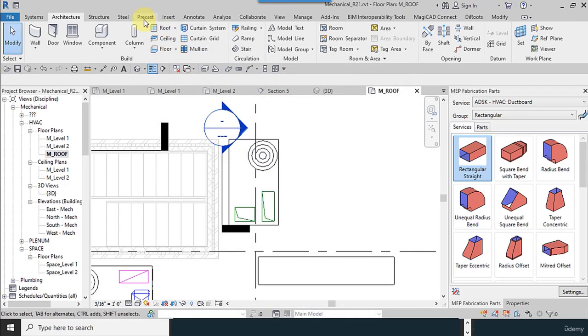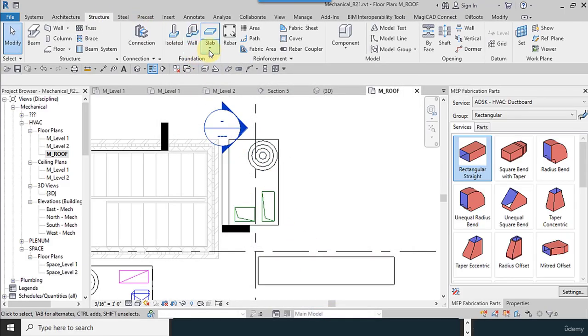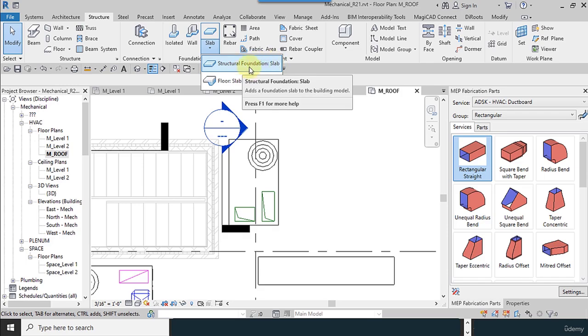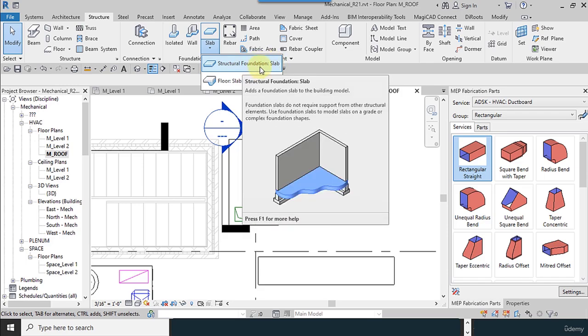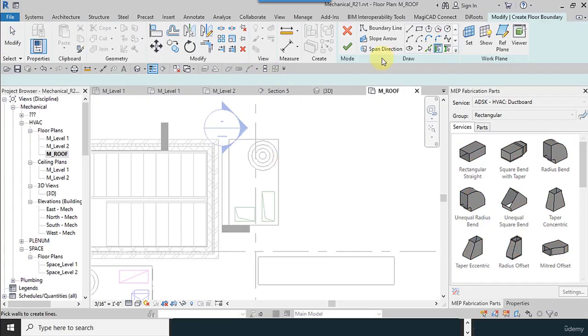Structure tab, okay. Structural foundation slab. Select. I add an offset for that. 3 inches is good.